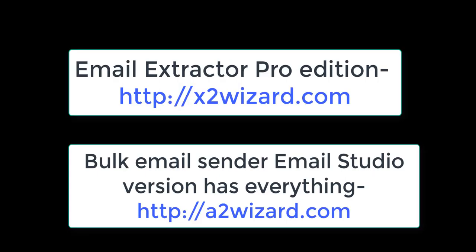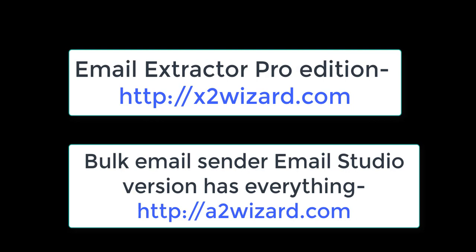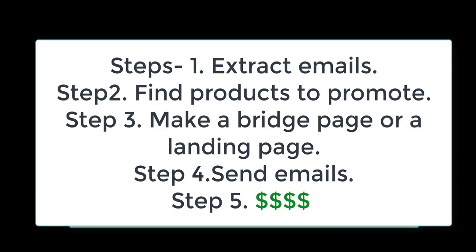Anyway, go and take action today, okay? There are lots of students, my friends, my family, everyone doing this method, and it is working really awesome. Make sure you do not spam, and make sure that you follow the rules of the cold email mastery course. It's very easy, okay? First, extract emails. Second, find products to promote. Third, make a landing page according to the product which you choose. Fourth, send emails. And the fifth step is make money online, okay?